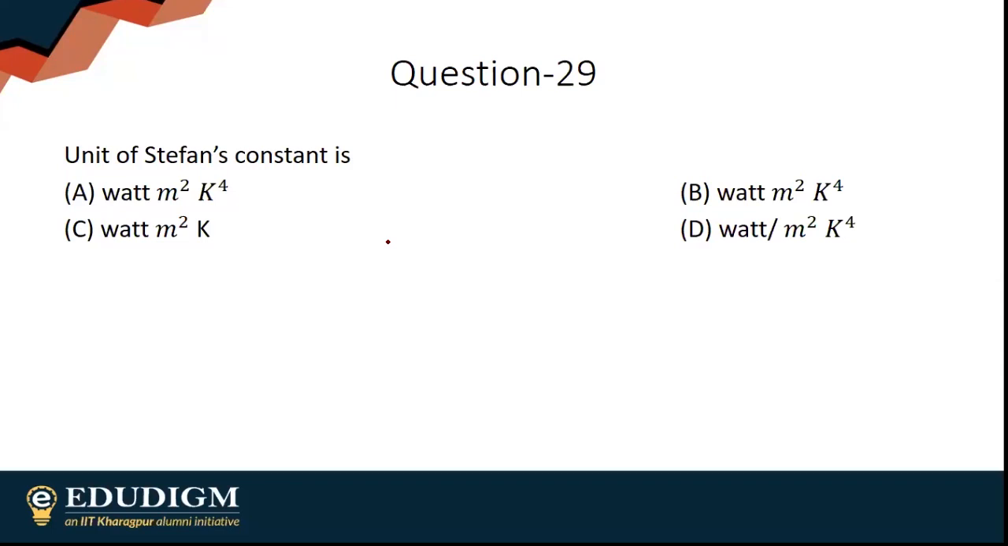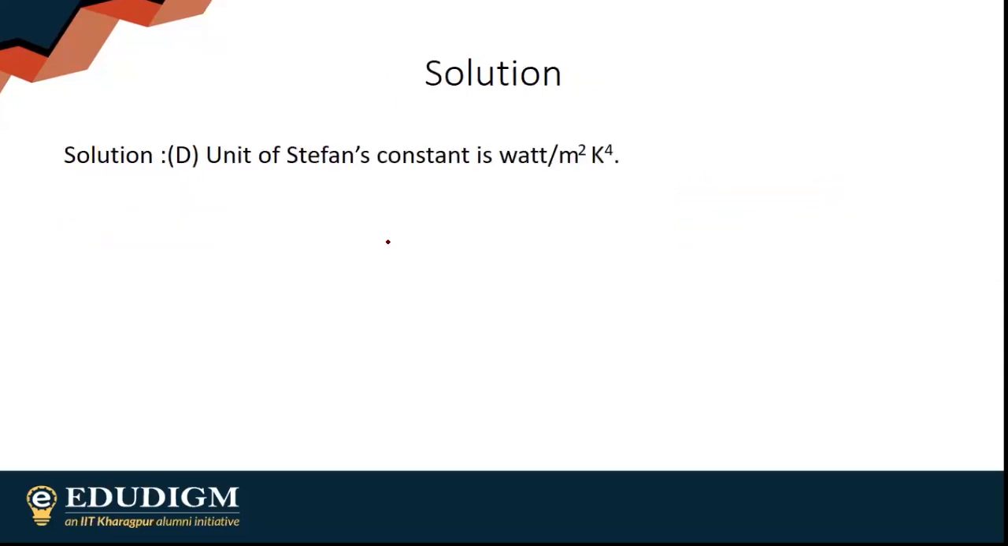The unit of Stefan's constant is actually B, watt per meter square per K to the power 4, because power is equal to sigma into area into T to the power 4. Obviously power will be in watts, area will be in meter square, temperature will be in Kelvin to the power 4.